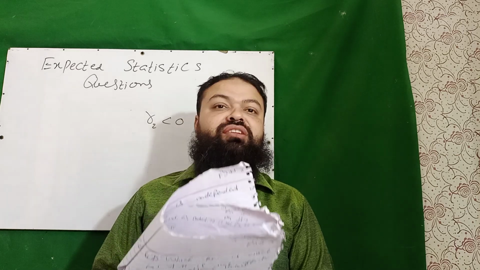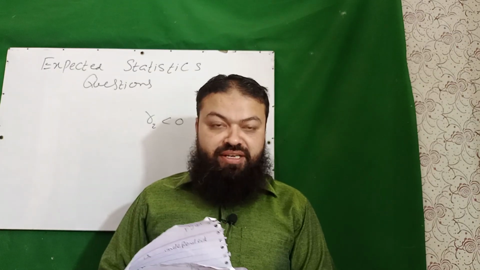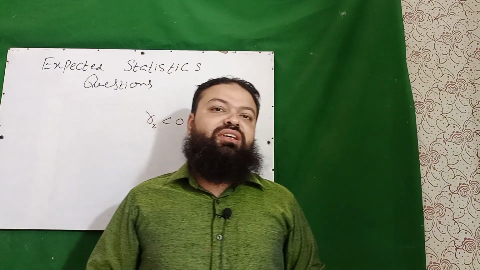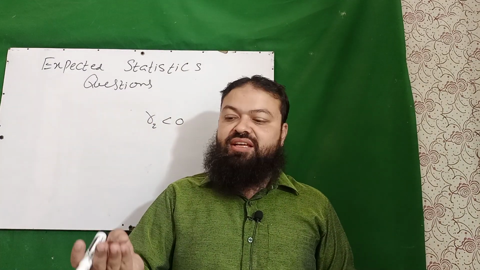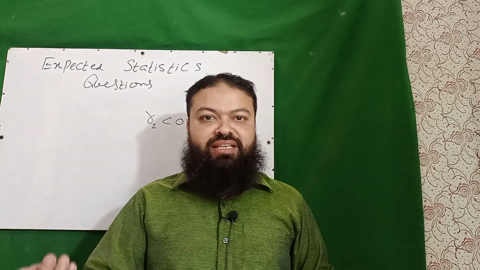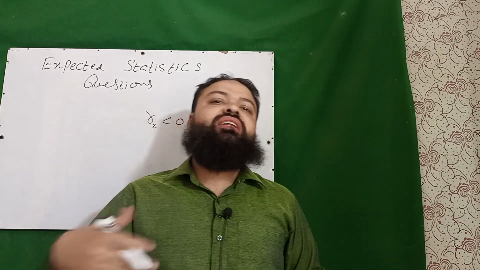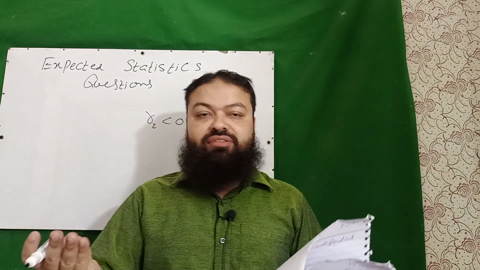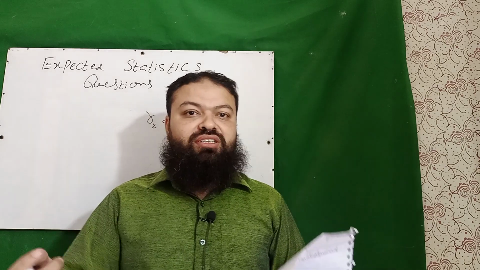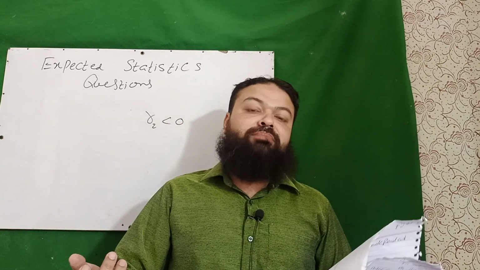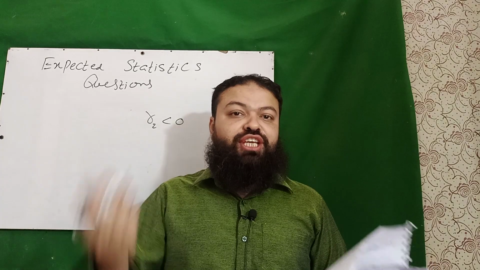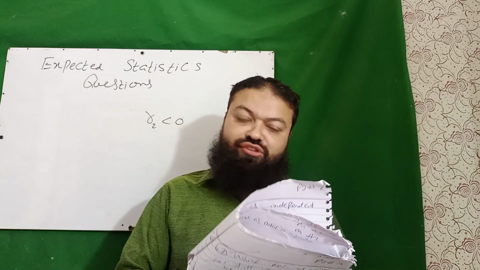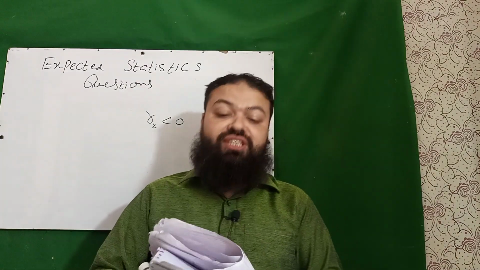Next is, which one is correct? A, range is independent of origin. Yes, all the measures of dispersion are independent of origin. They are not affected by plus and minus. Range, standard deviation, quartile deviation, mean deviation, variance, they all are independent of origin. B, range depends upon scale. Yes, standard deviation, variance, range, mean deviation, quartile deviation, they all depend on scale. They are changed by multiply and divide. C, range is an unstable measure of dispersion. It's also correct. D is the correct option, all of these.